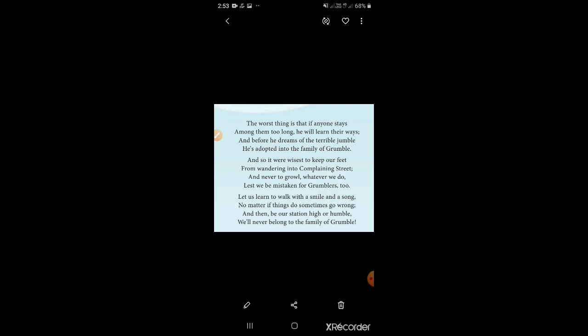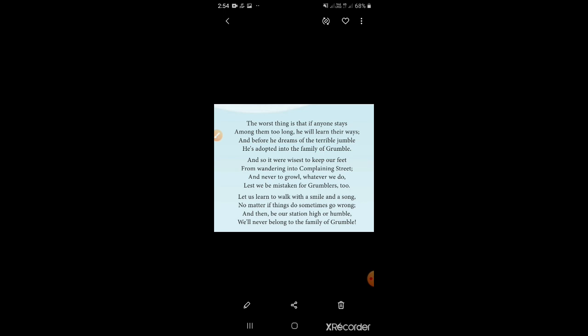See, when we go to the street also, we should go with a smile and sing a song, no matter if things do sometimes go wrong. If something goes wrong around us, we should not complain or be bothered about it. Is it okay? So always we have to go into that complaining street with a smile and a song. And then, be our station, high or humble. Here station means position. Whether the position is high or low, we should not belong to the Grumble family.